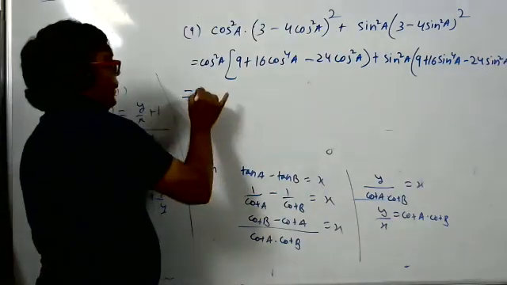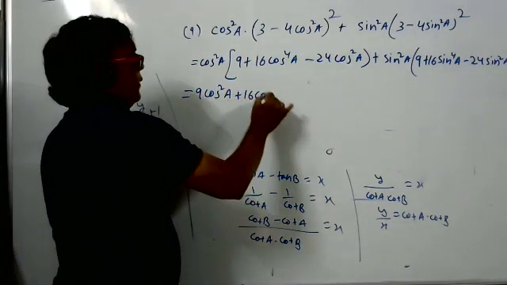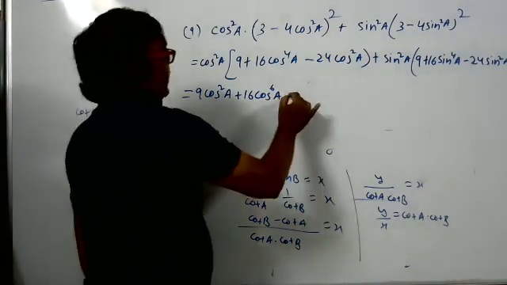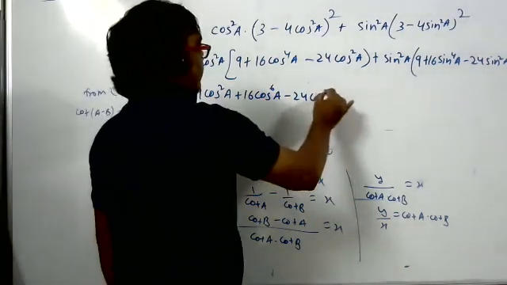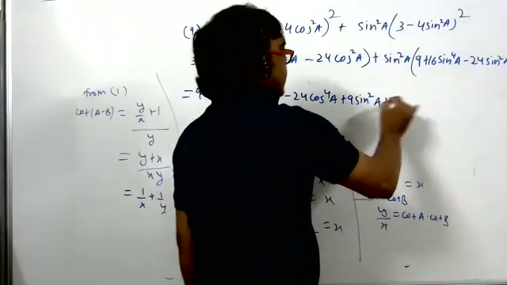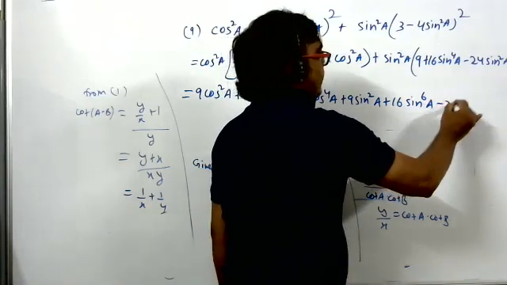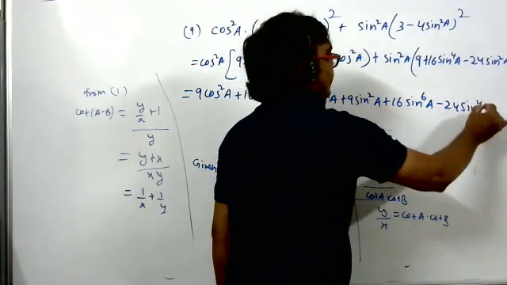So you'll get 9 cos square A plus 16 cos to power 6A minus 24 cos to power 4A plus 9 sin square A plus 16 sin to power 6A minus 24 sin to power 4A. Girls, I hope you're understanding.